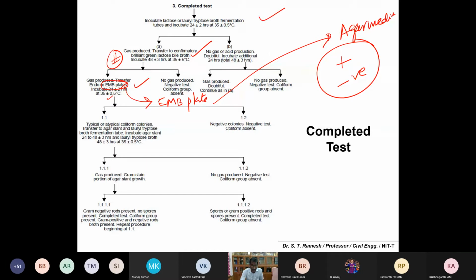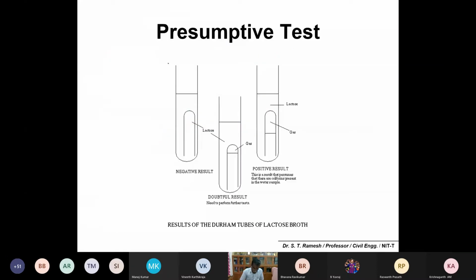Yes, so that is explained in the text also. Just have a look. That's what I told you. Let me show you the fermenting tube.